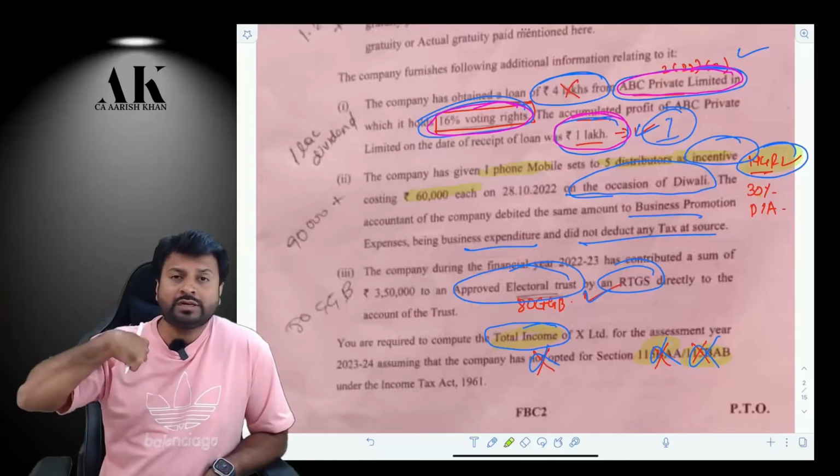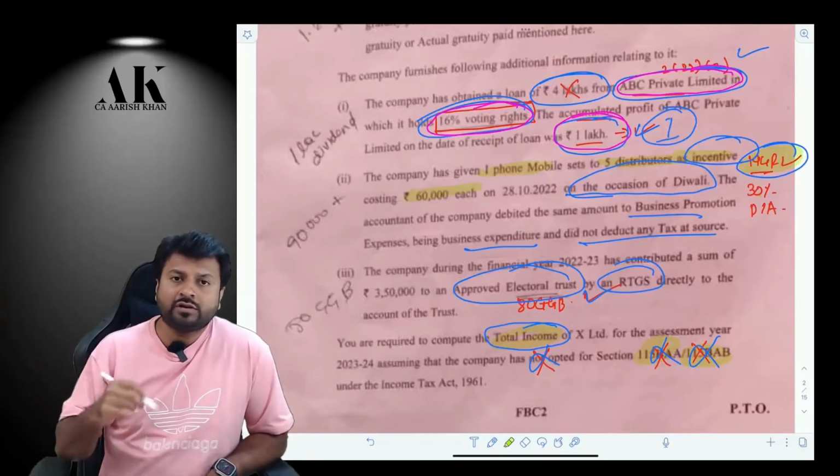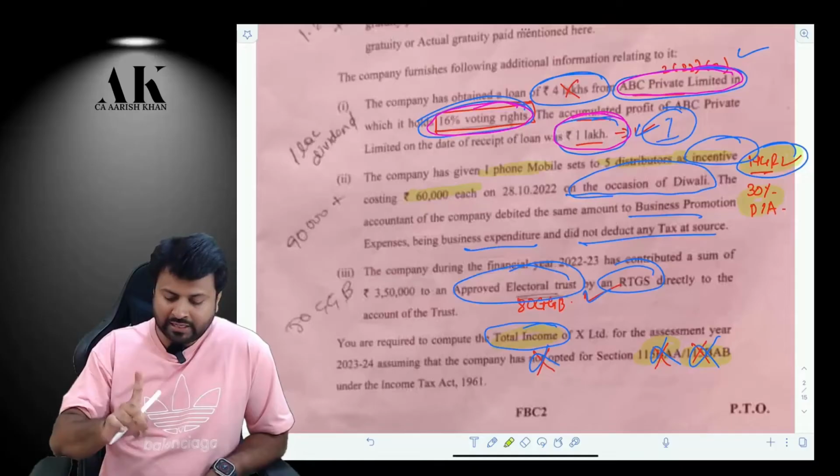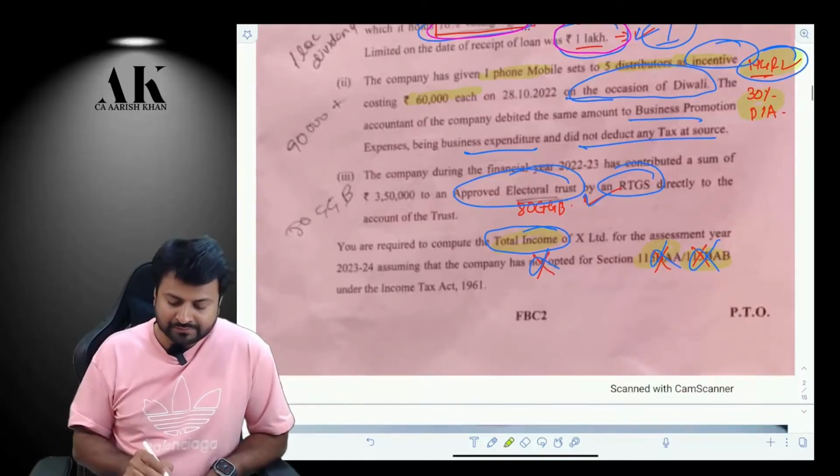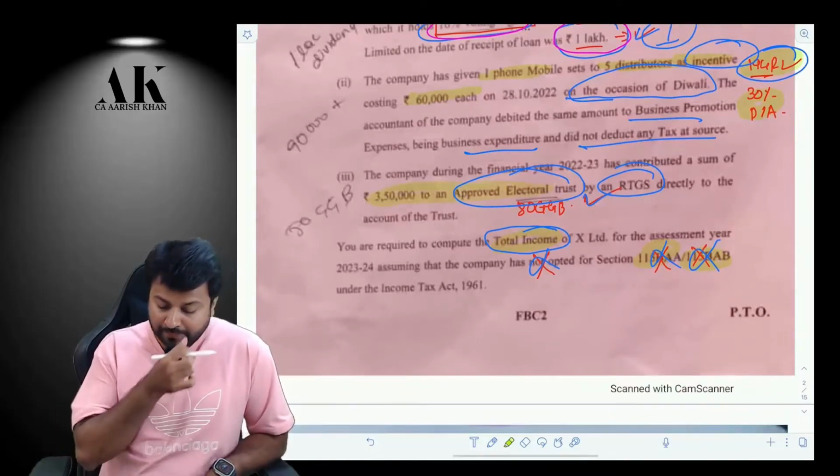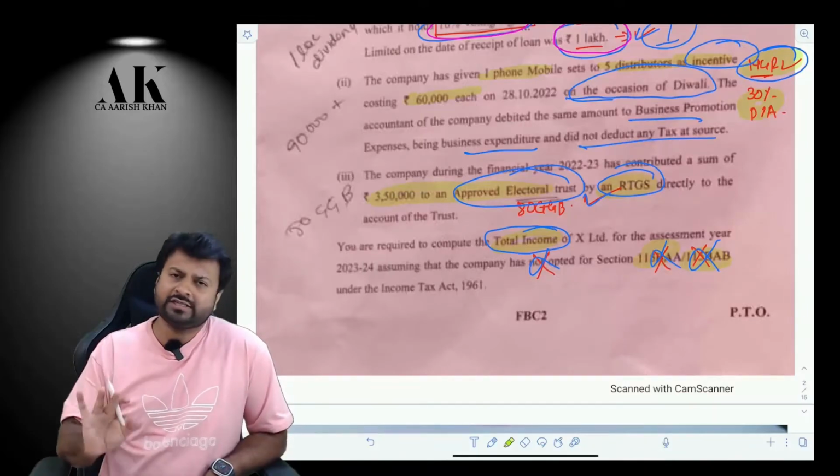And at the same time, you are supposed to deduct TDS. Because you are not deducting TDS, 30% of this will be disallowed. And last but not least, you are making some payment of 3,50,000 to an approved electoral trust by RTGS. So by RTGS, it is allowed.